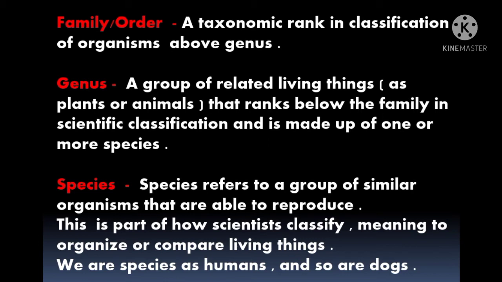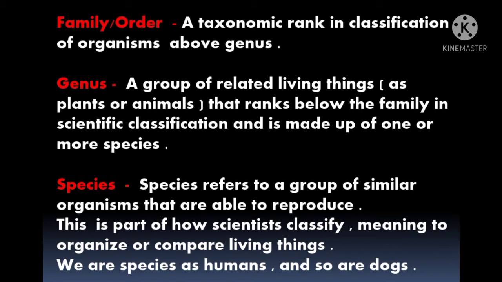After class, the next level of the hierarchy system is family or order. It is known as family also and order also. What is this? A taxonomic rank in classification of organisms above genus. Students, this is a taxonomic rank which comes above the genus category.